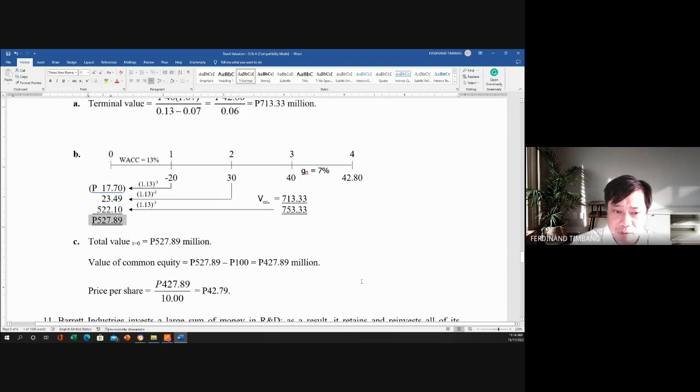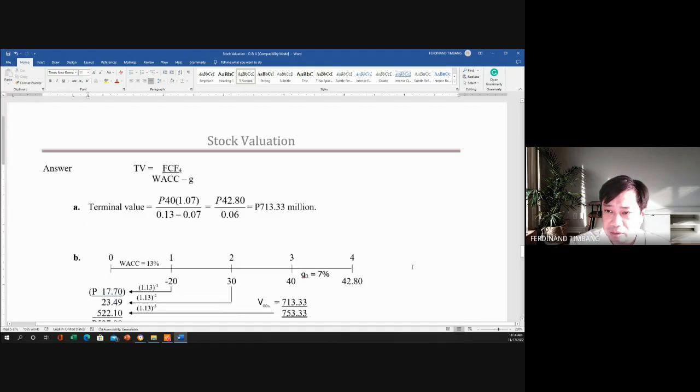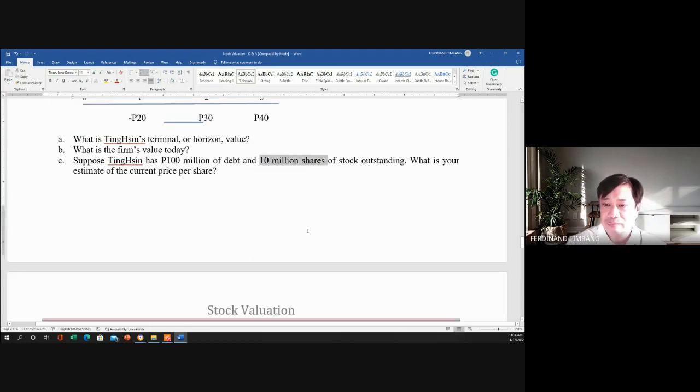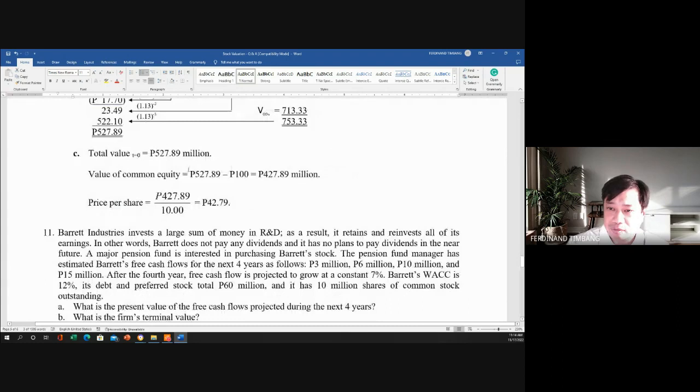Now, how do we compute for the price of the stock? Now, to compute for the price of the stock, we have to deduct the total debt and preferred stock. So yung 100 dito is the 100 million debt. No? Tapos meron siyang 10 million shares. Okay? So, kaya binawas natin sa 527 million kasi common stock yung pinukuha natin ng price eh.